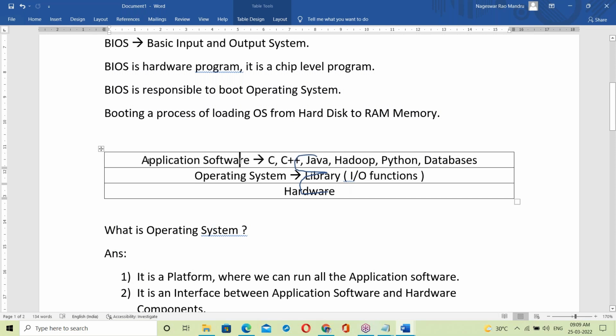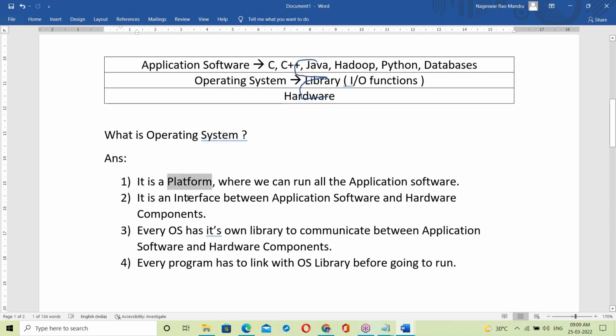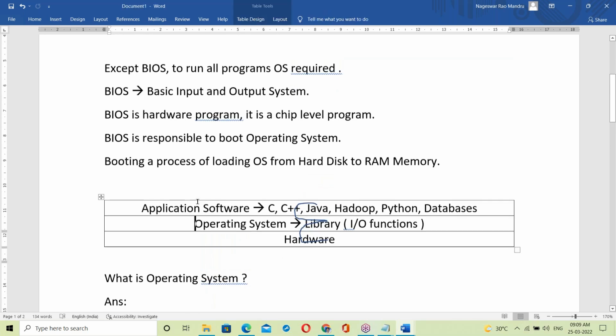Application software cannot interact with hardware directly. Only the OS can interact. Only the OS comes under system software. Others are application software. That's it. So what is the OS? It's a platform. Before starting the OS, the BIOS starts.